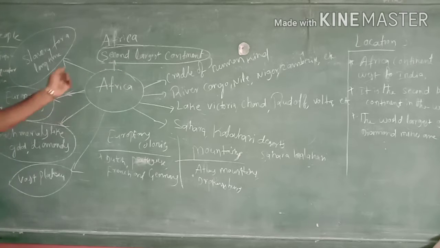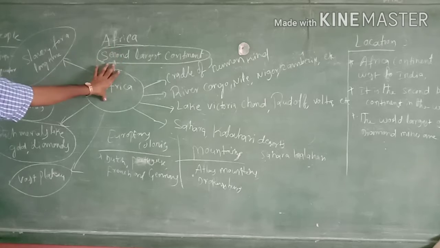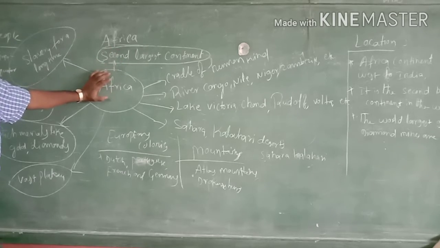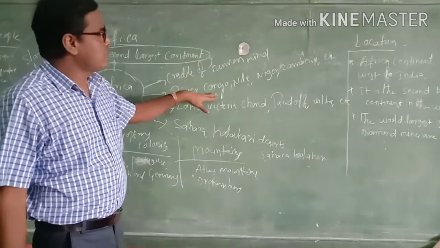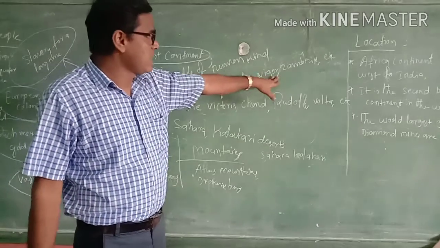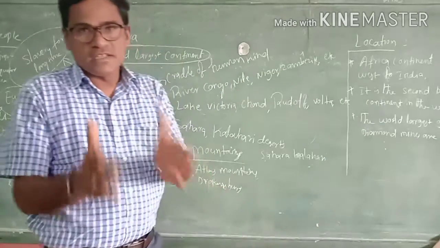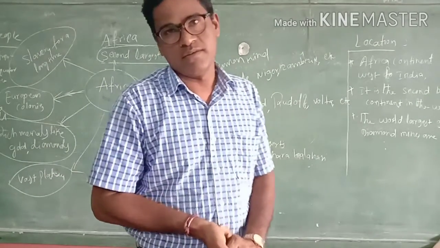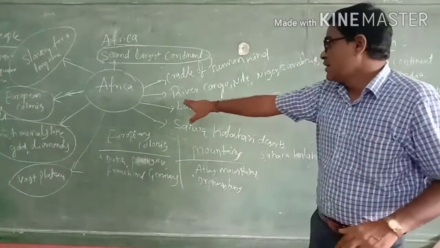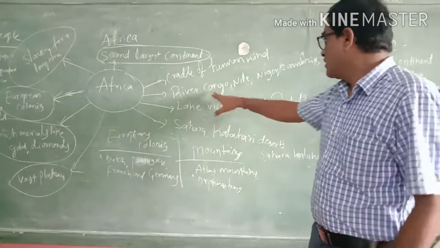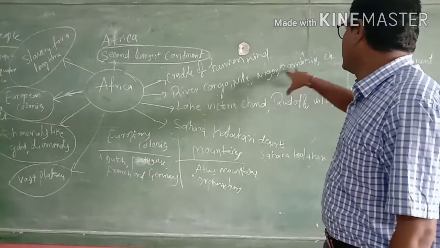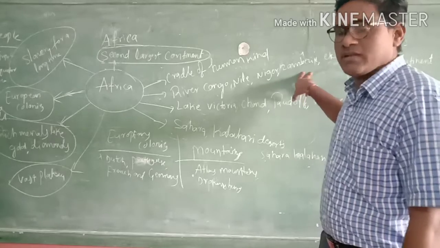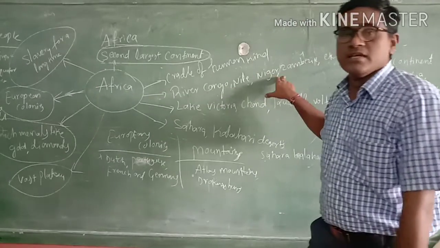Okay. So now let us see what the important rivers in this continent are. One is the Congo River, Nile River, Niger River, Zambezi River. These are the main and very important big rivers in the African continent. So these rivers are very big rivers in the African continent.